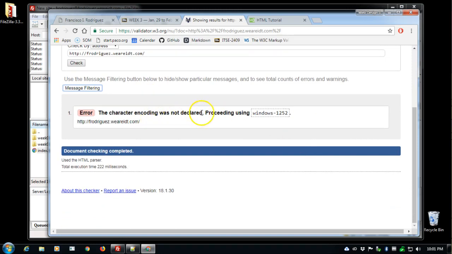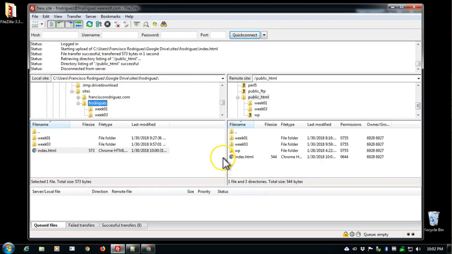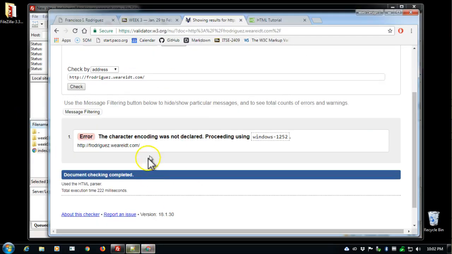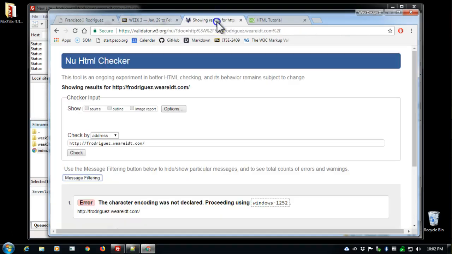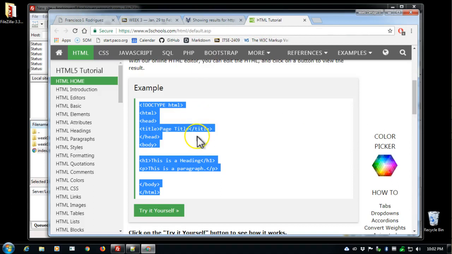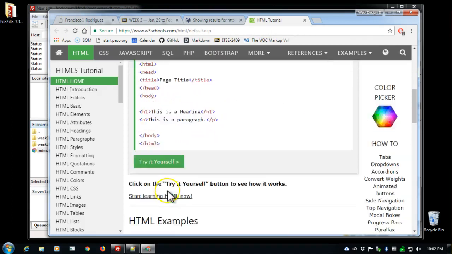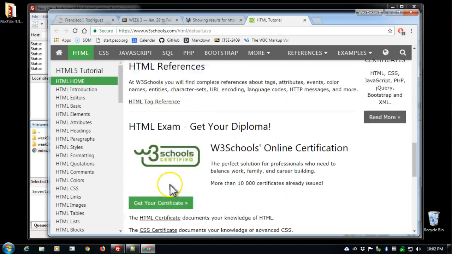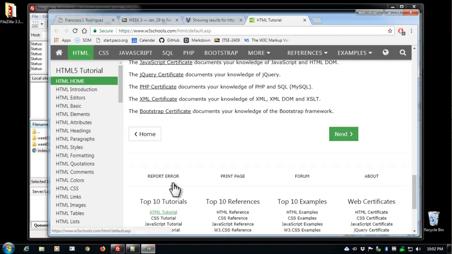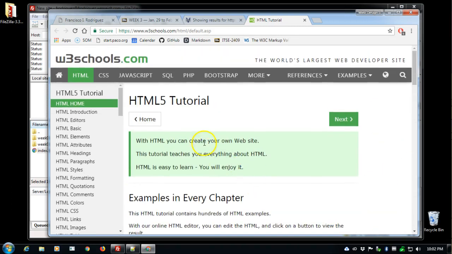The character encoding was not declared. So I guess since I'm using that one from the tutorial, this only has very straight. I don't have my characters declared, and that's a no-no for HTML. Let's look for the code that's missing.